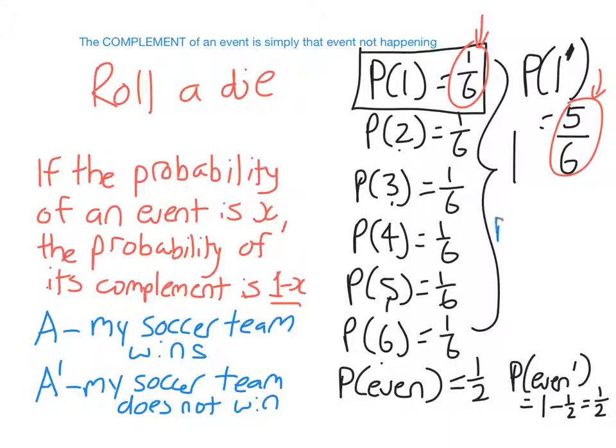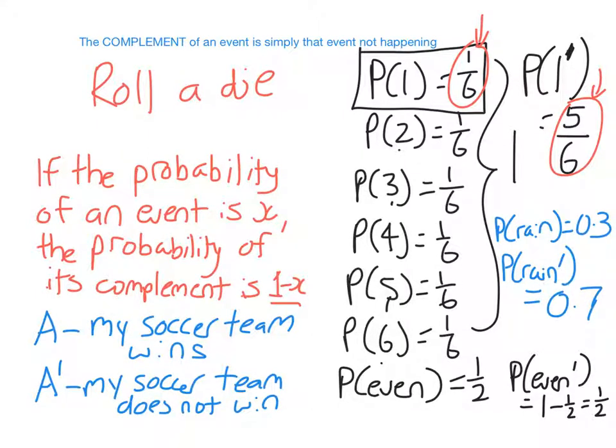So if, say, the probability that it rains today is 0.3, the probability that it does not rain, which I write like that, is just 1 minus 0.3, which is 0.7. This makes sense. It's just like percentages, you know? If you have a test and you answered 45% of questions correctly, you answered 55% of questions incorrectly.